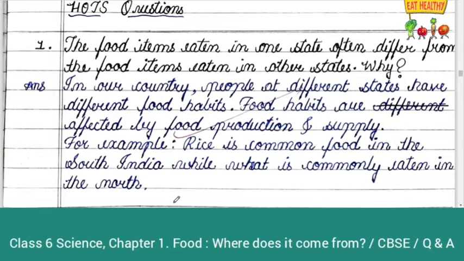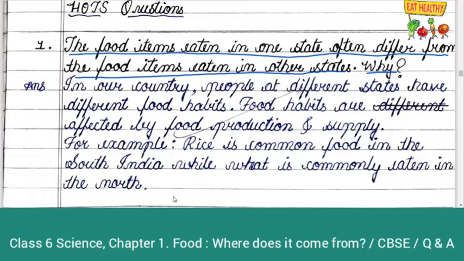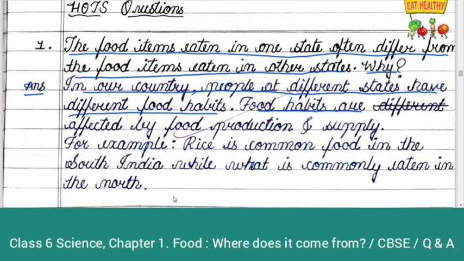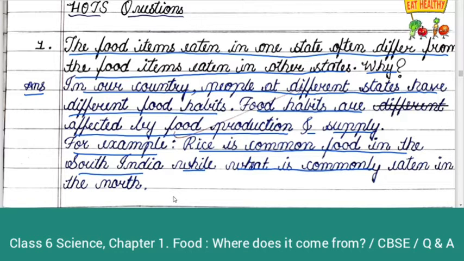First question is, the food items eaten in one state often differ from the food items eaten in other states. Why? Answer. In our country, people at different state have different food habits. Food habits are affected by food production and supply. For example, rice is common food in the South India, while wheat is commonly eaten in the north.